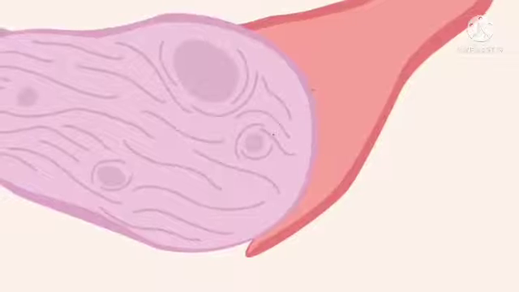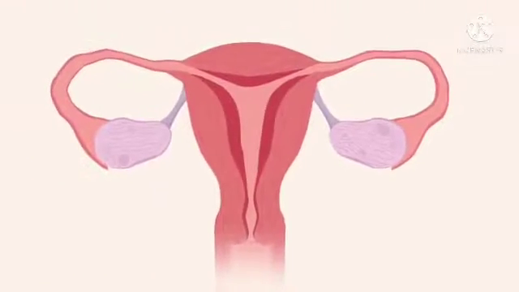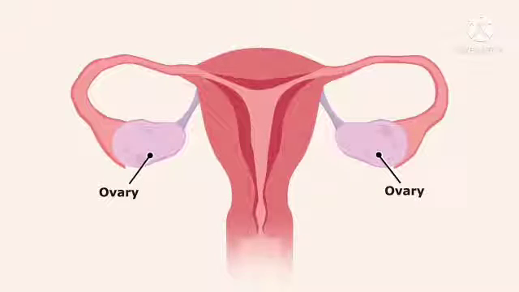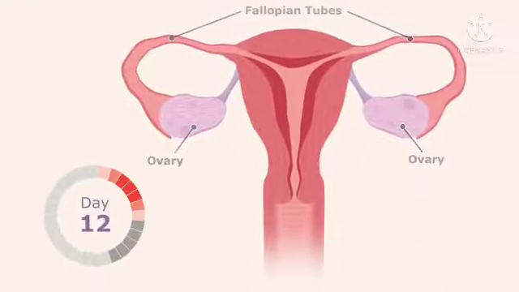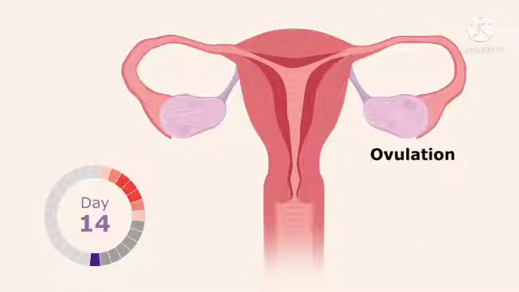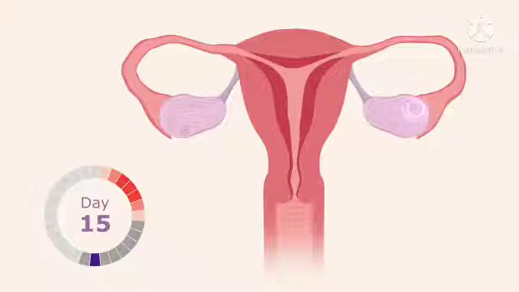Eggs are released from a woman's ovaries. Eggs are super tiny, 1/10 the size of a poppy seed. Women have 2 ovaries, one on each side. The fallopian tubes lead from each ovary to the uterus. In the middle of the menstrual cycle, an ovary releases an egg. After ovulation, the egg travels down the fallopian tube. It takes a few days to complete the journey.